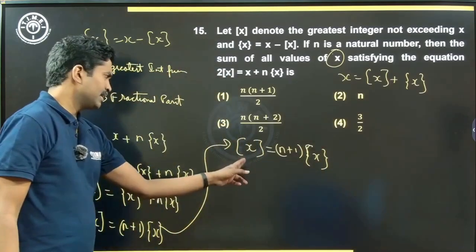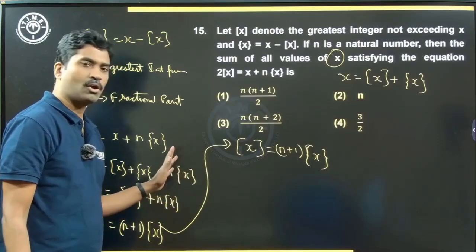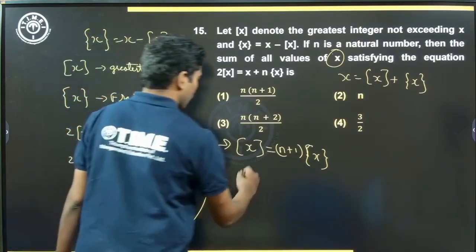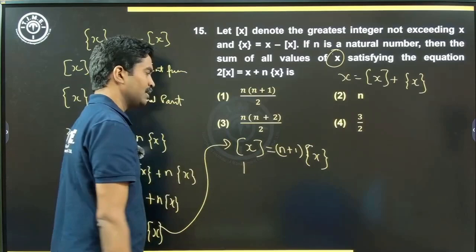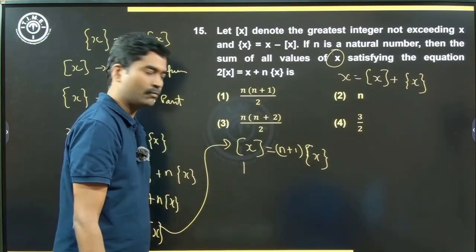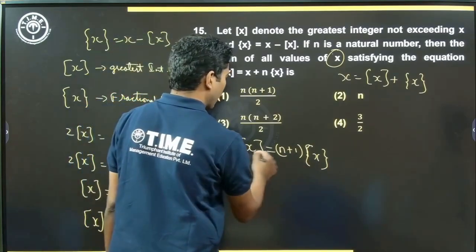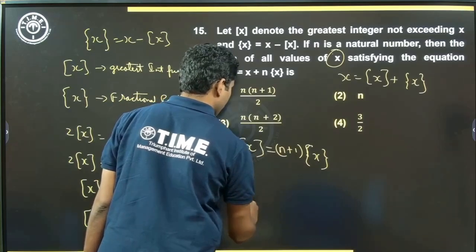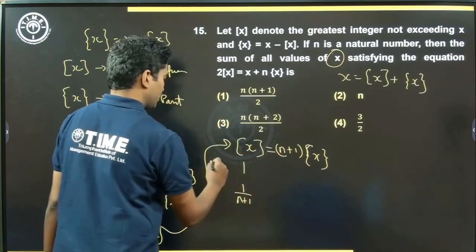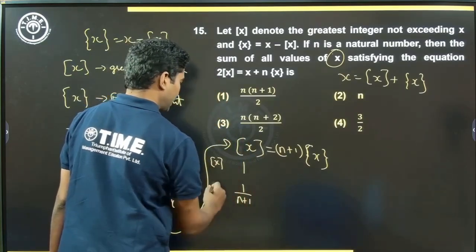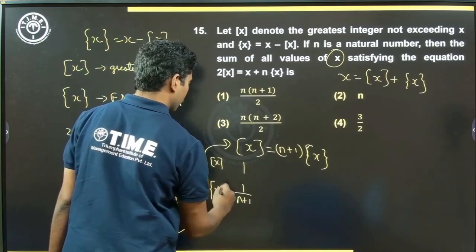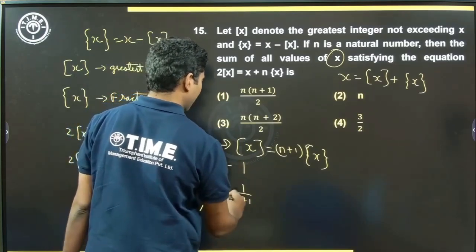Now the left hand side will always be an integer, correct? So this will be 1. If this is 1, what will be the value of fractional value of x? It has to be 1 by n plus 1. So this is greatest integer function and this is fractional value. If this is 1, this will be 1 by n plus 1.